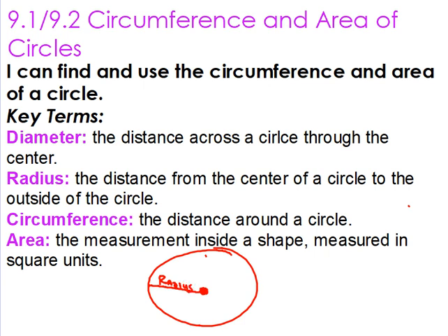And then if we're going across the circle through the center, so I'll go blue line here, that would be your diameter. I'll write this alongside. So the diameter is all the way across, the radius is halfway. The radius is always half of the diameter. So if you take the radius and multiply it by 2, it'll give you your diameter. Okay, so those are just the two big things. Circumference is the distance around the circle. It's like the perimeter of the circle.